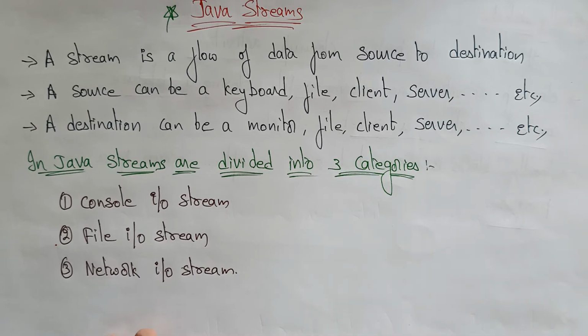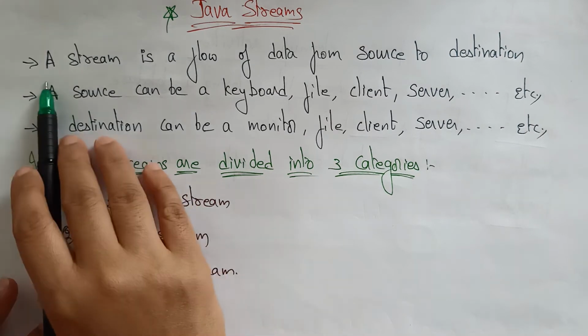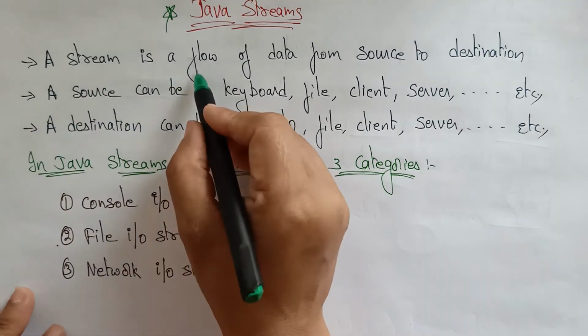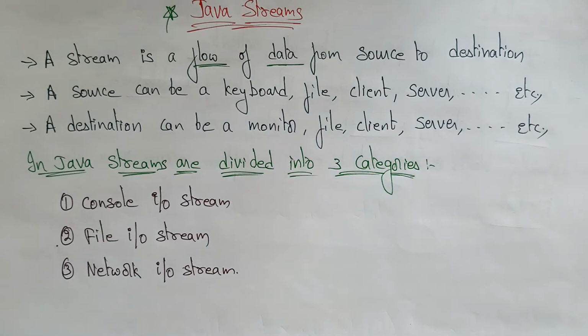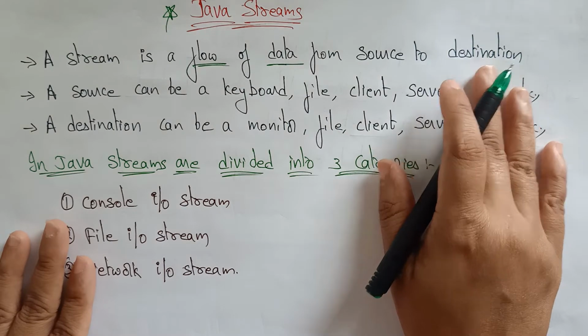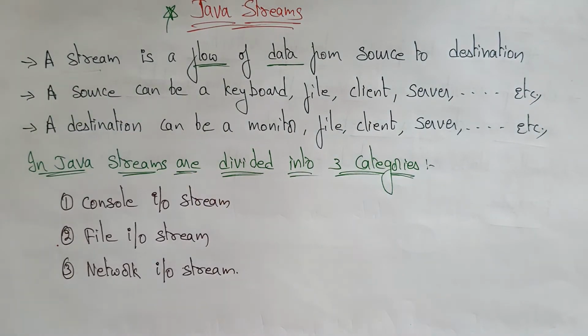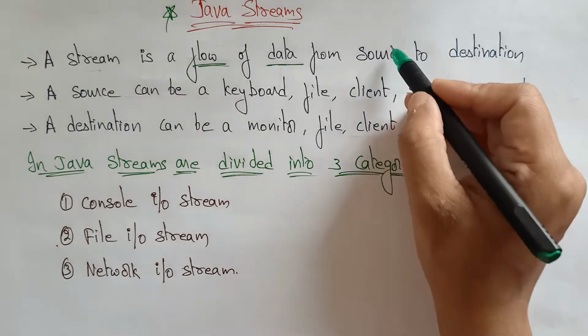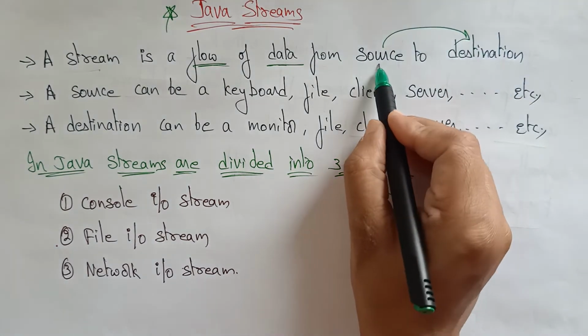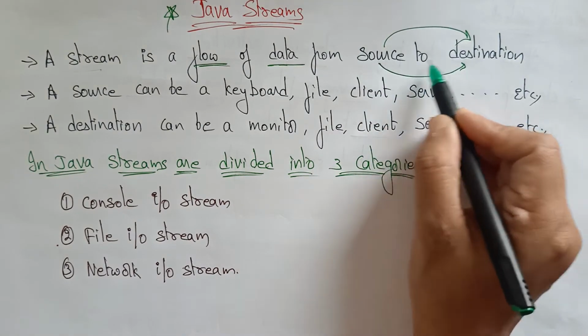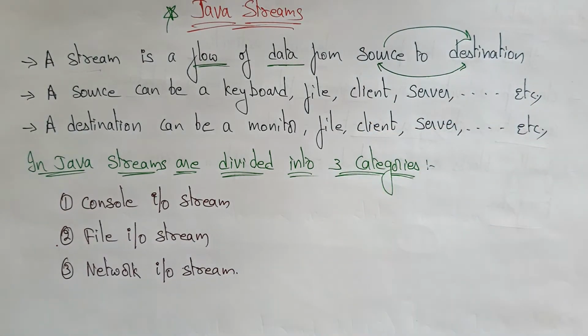You all know what exactly a stream is, just like water flowing in a stream. In the same way, a stream is a flow of data. The flow of water in a river is called a stream, and the flow of data from source to destination is called a stream here. If you want to transfer data from source to destination, you have to know the concept of streams.